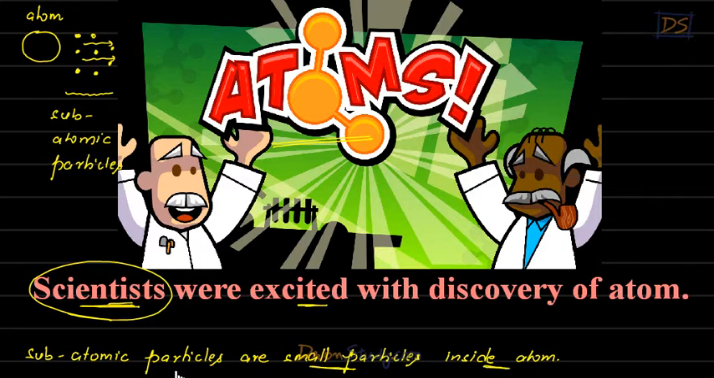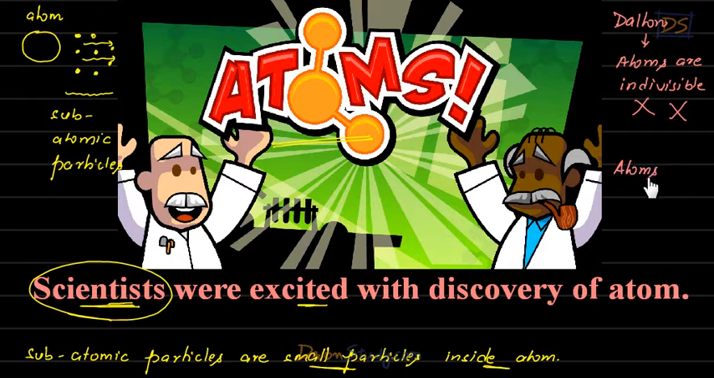Now this was an important point. Why, students? Because let us recall what Dalton told. Dalton had told that atoms are indivisible. Right, students? We saw this in previous chapters. He said that atoms are the smallest possible particles and they cannot be divided further into smaller particles. Now this thing was proved wrong. Why? Because now we came to know that inside atoms there are small subatomic particles. So now it was established that atoms are not indivisible.